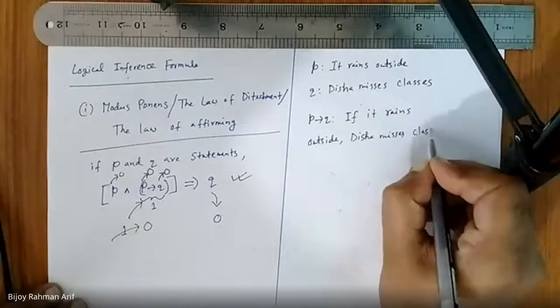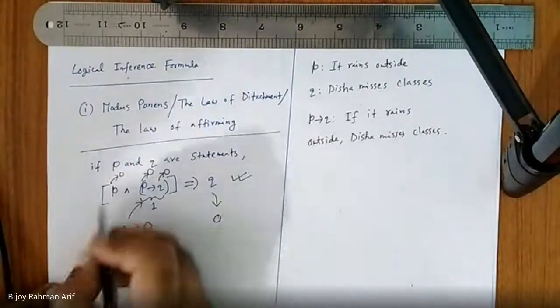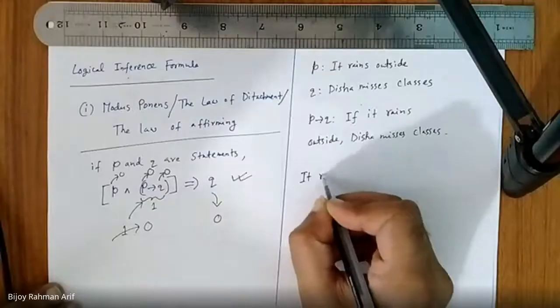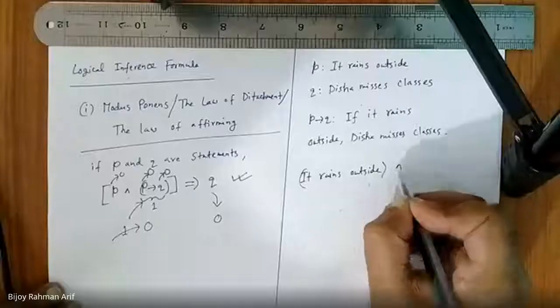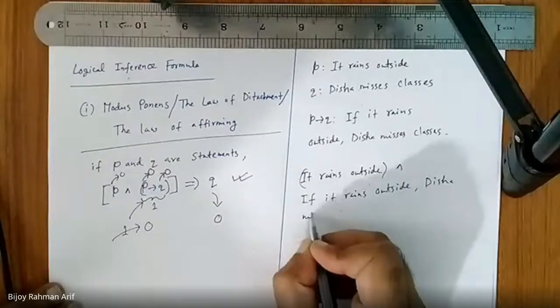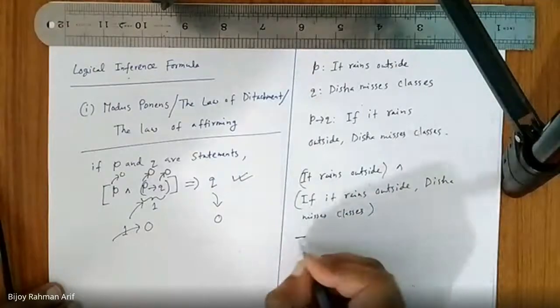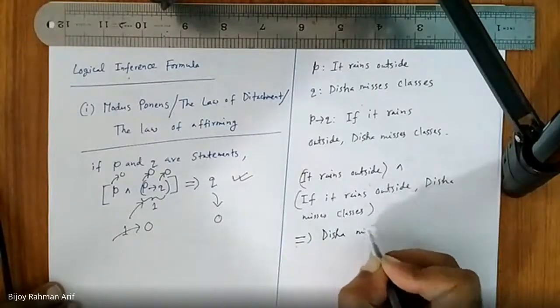Then according to this formula, what is the meaning? According to this formula, it rains outside, and if it rains outside, then Disha misses classes. So what is our conclusion then? According to this formula, Q: Disha misses classes. And it seems very logical.